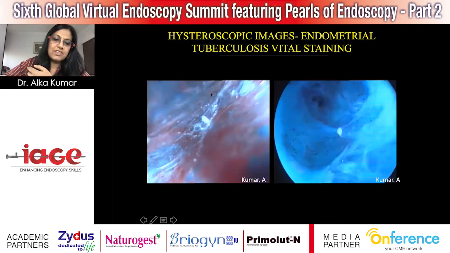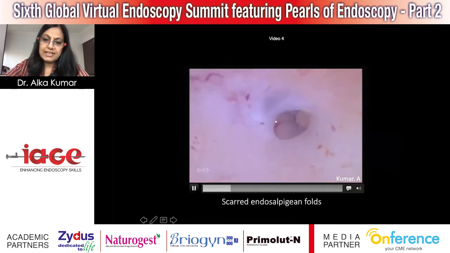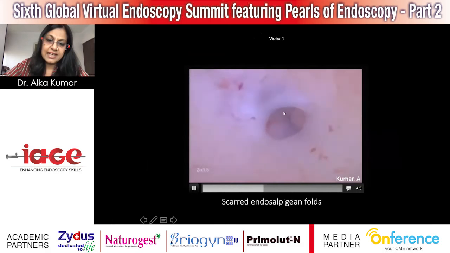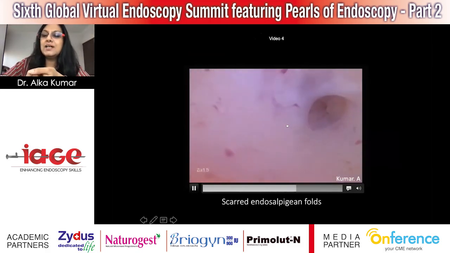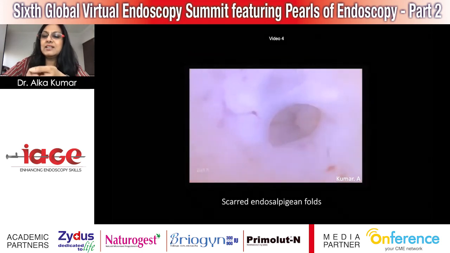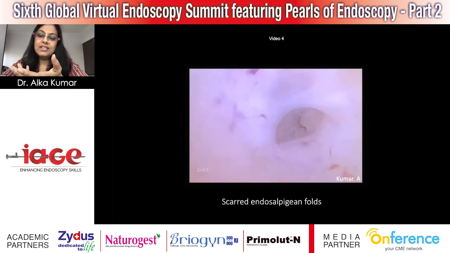Again, this is one which stood out. Here it is. These are scarred endosalpingeal folds, and this is the tubal ostia. You can see the scarring here, and you can see inside. Actually, you can do a good falloposcopy when you start taking the hysteroscope closer to the endometrium. In hysteroscopy, it's all about visualization. It's all about distension. If you get a good distension, you will get to see the good landmarks.